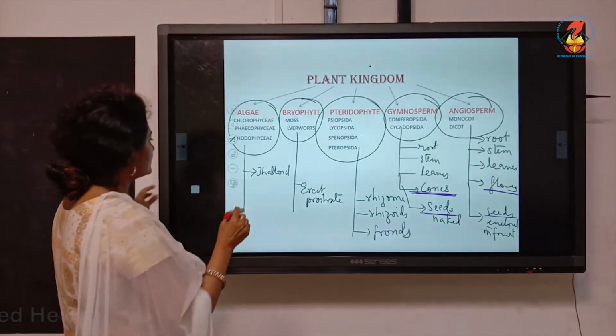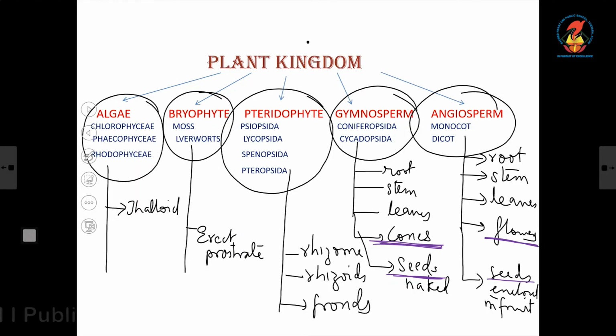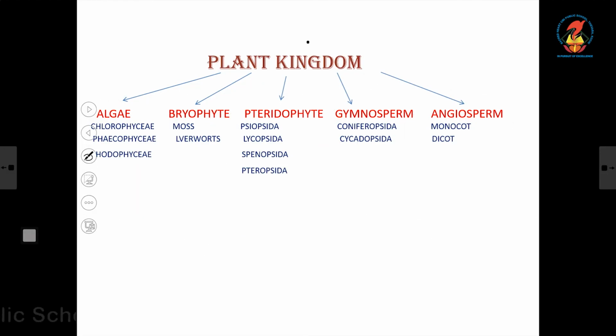Now, further classification. Of these divisions, they are divided into classes. Now, these were the 5 divisions. Now, the classes coming under algae: Chlorophyceae, Phaeophyceae and Rhodophyceae.